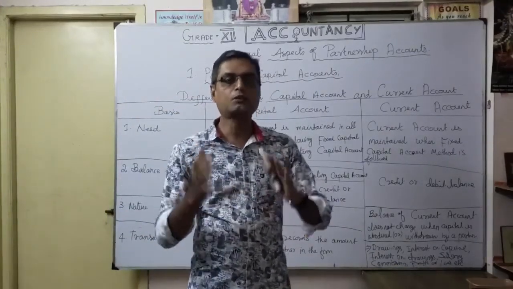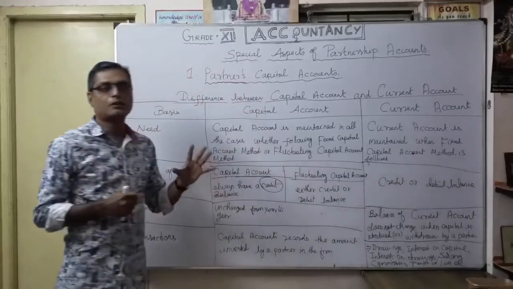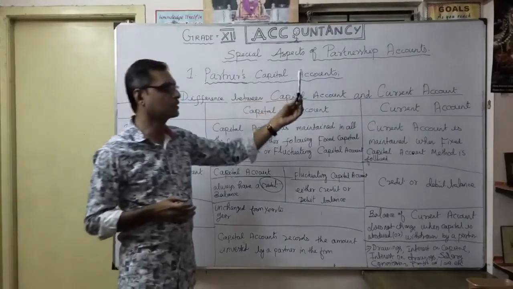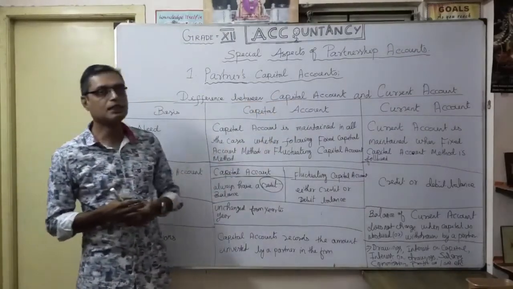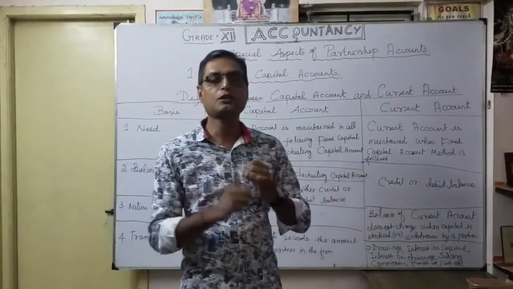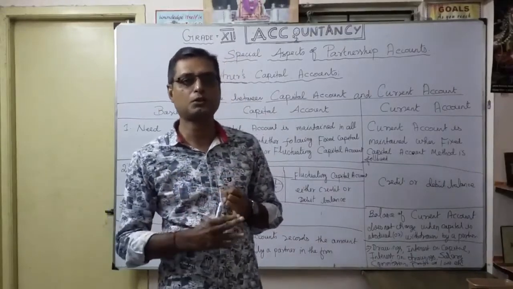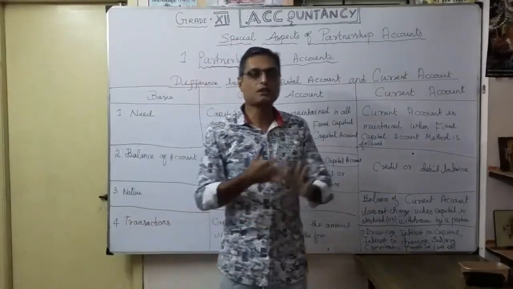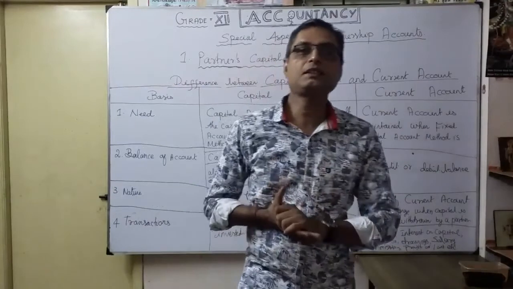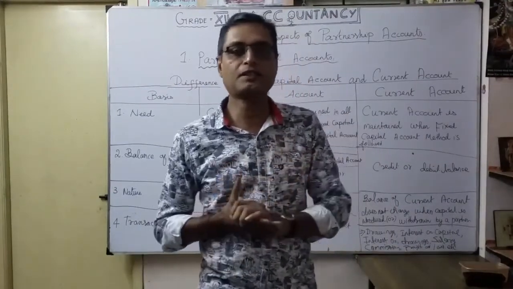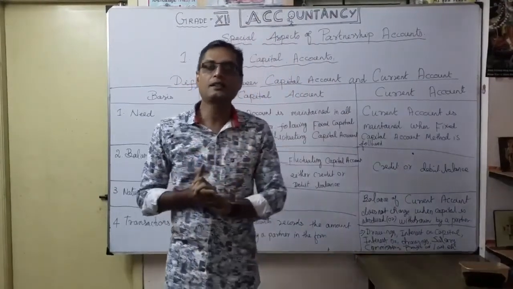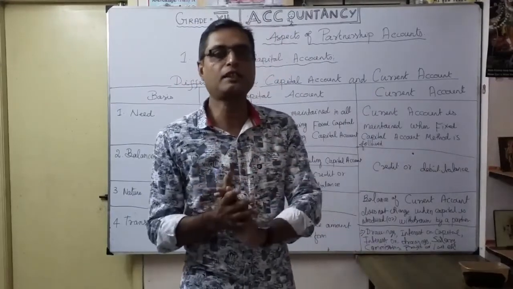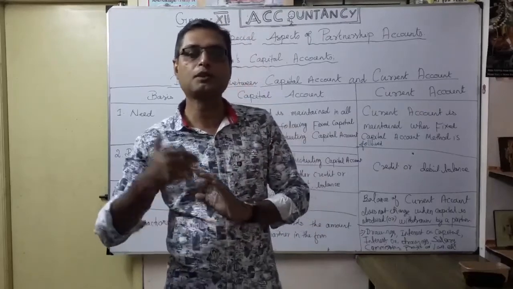I hope that in this session, out of the total 6 special aspects of partners' accounts, the very first one is the partners' capital account. We are going to see the two methods of preparing the accounts. The two types of accounts: one is the fixed capital account and the second is the fluctuating capital account. Under the fixed capital account, you have to maintain 2 accounts, the capital account and the current account. Under the fluctuating capital account, only 1 account. Likewise, we will discuss the problems in further videos.